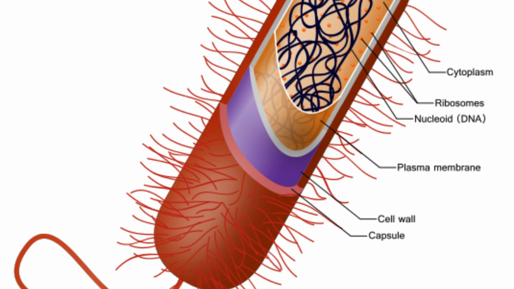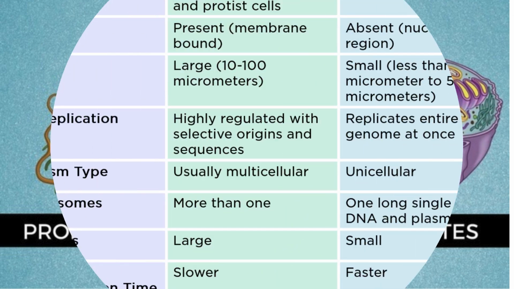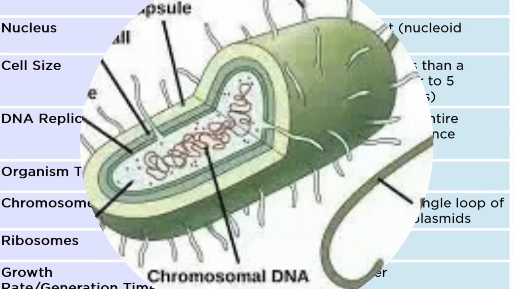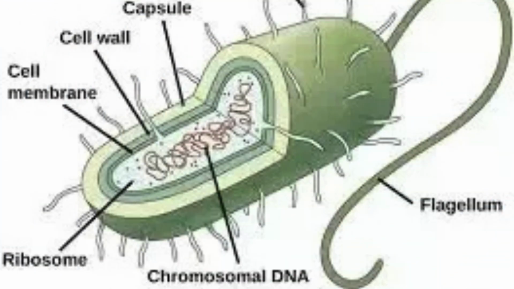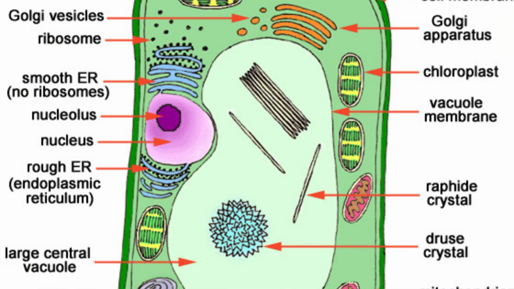I know prokaryotes are simpler organisms, but I don't know much beyond that. That's correct. Prokaryotes, like bacteria and archaea, have a simple structure. They don't have a prominent nucleus, instead, their genetic material floats freely in the cytoplasm. They also have a cell wall made of peptidoglycan, are small in size, and lack membrane-bound organelles.